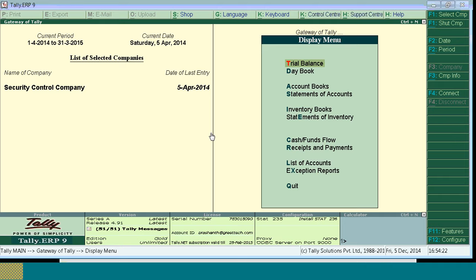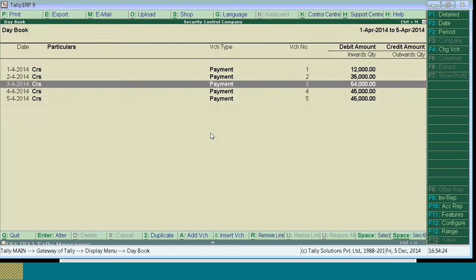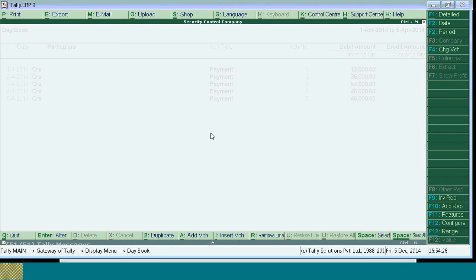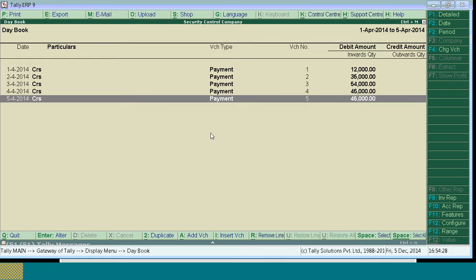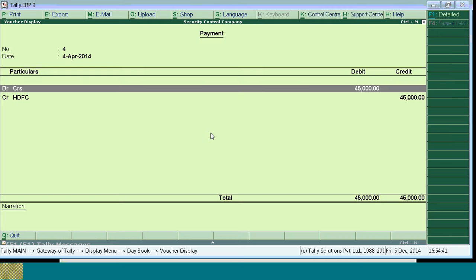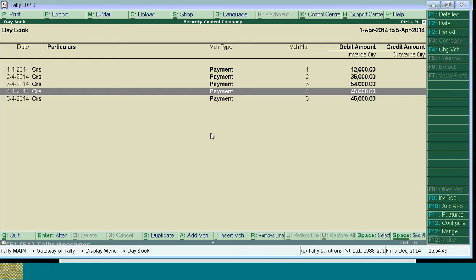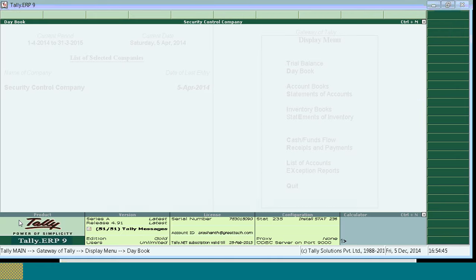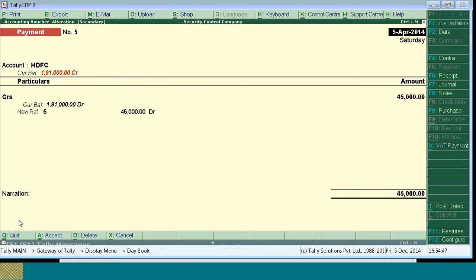Now when I go to display daybook, the 4th April transaction is not allowed. Only the 5th day transaction is allowed. So Mr. Yogesh Kumar Jindal, if you want to give only the narration, press Alt Enter. That is, you can display the transaction. Alt Enter. I think you can see here. Let me give the narration for this transaction.